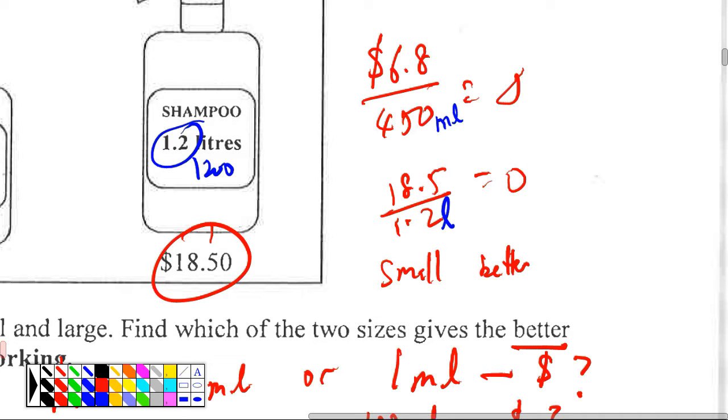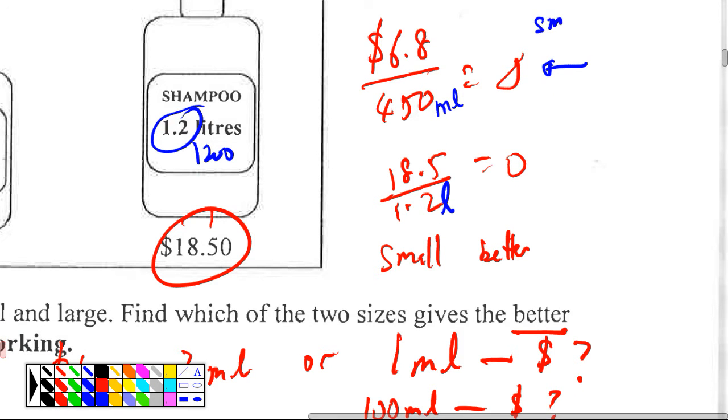Now, how to let the marker mark your work easily? Number 1, you want to tell me what is this. Can you try to explain? Say small shampoo. So you can say in the small bottle, 1 ml cost triangle dollar, something like that.